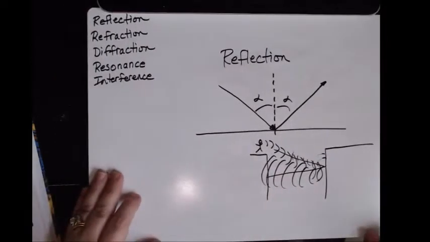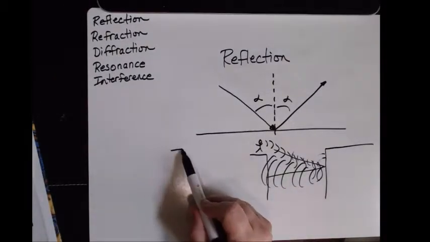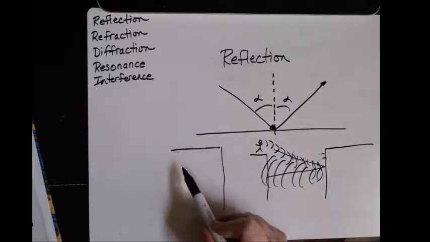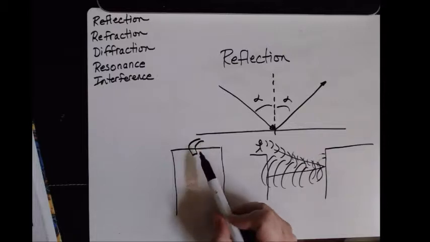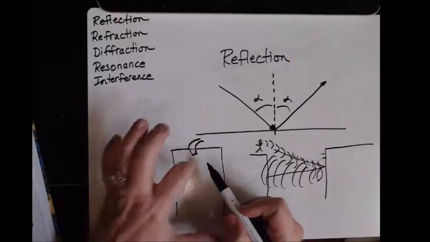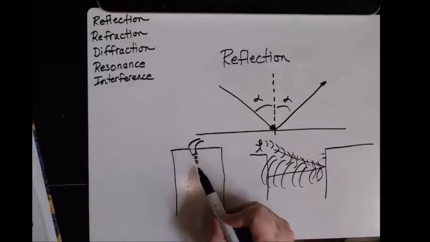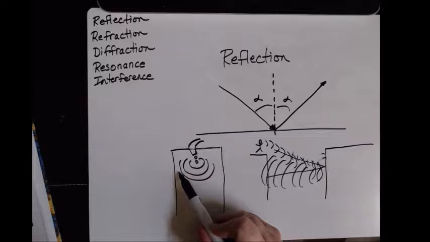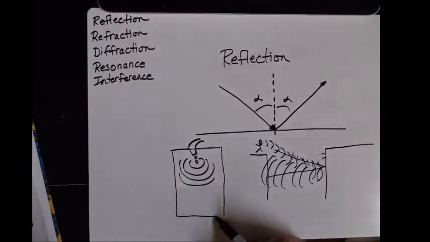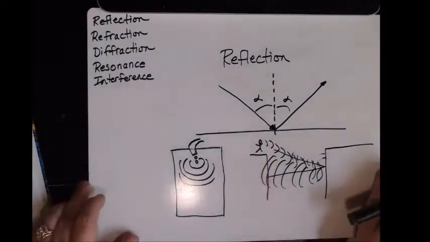Now you could also see reflection of a water wave. Let's say you're in your bathtub and here's the faucet that's dripping water into your bathtub. So as it drops water into the bathtub, you see the spreading ripples like this. Okay, it spreads and spreads until it gets all the way over here to the opposite side.